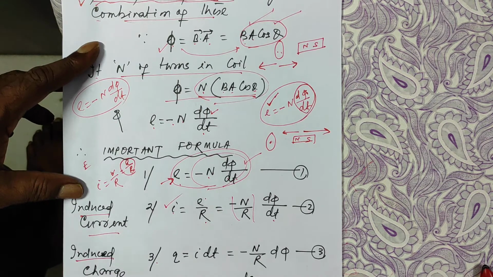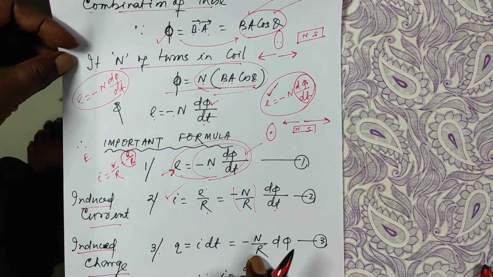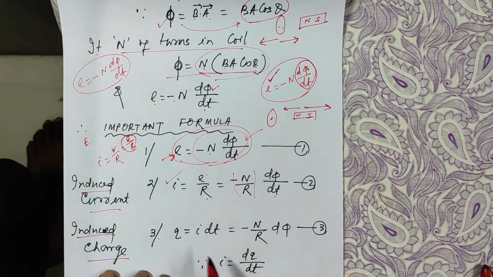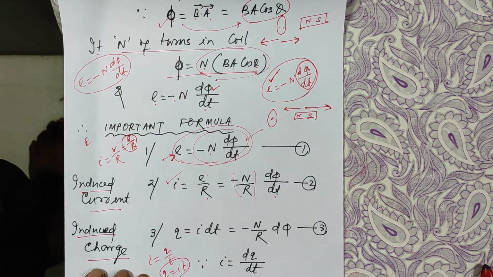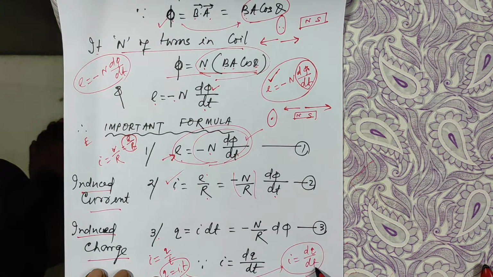Then what is the charge induced due to change of flux? Now we know I is equal to charge flowing per unit time. So I is equal to dq by dt, how the charge is flowing per unit time.